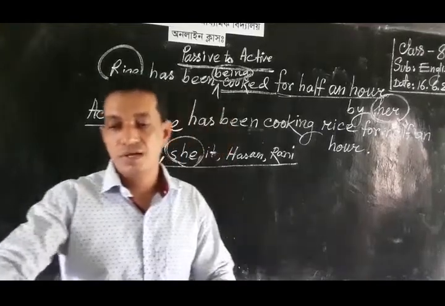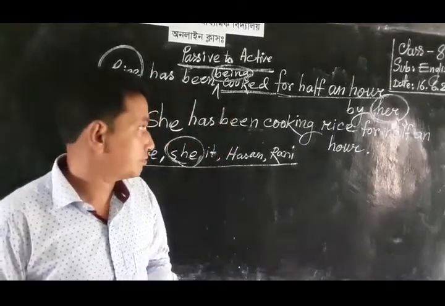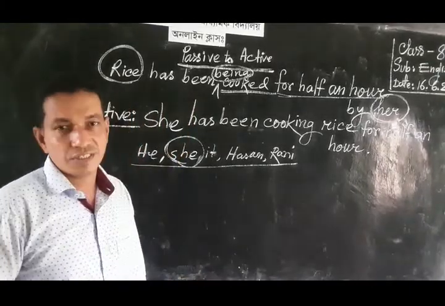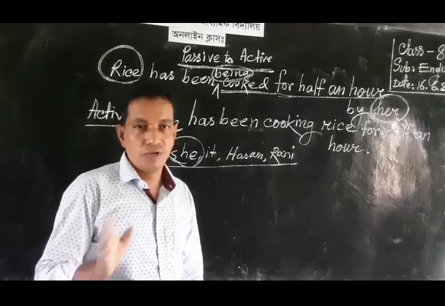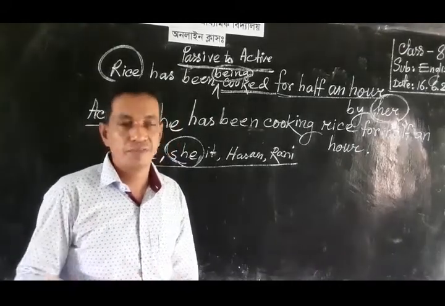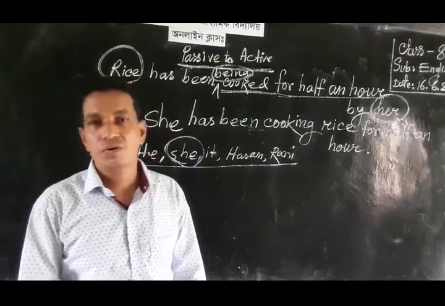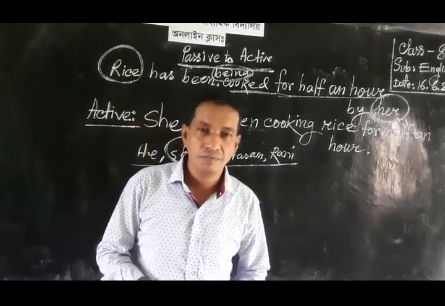Now, dear students, I am going to teach you another tense, and our second section is past tense. We have completed the first section, present tense. Present tense is of 4 kinds: present indefinite, present continuous, present perfect, and present perfect continuous.